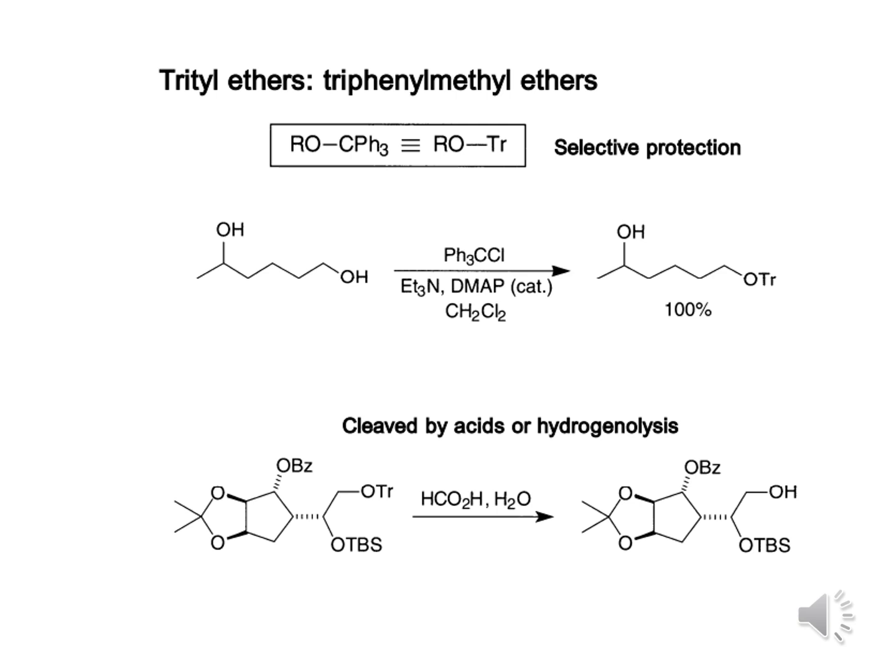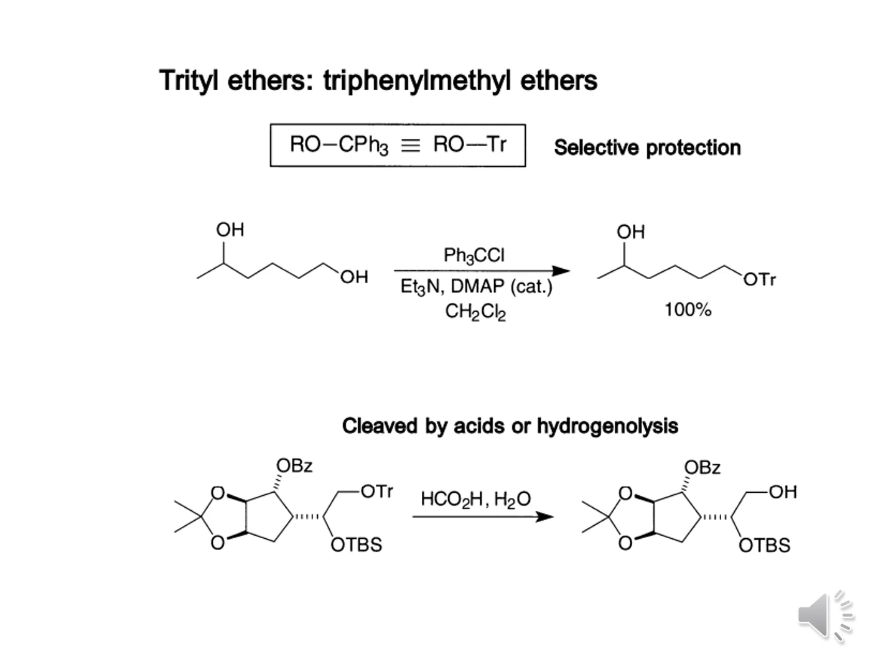triphenylmethyl chloride in presence of triethylamine and DMAP as a catalyst or base in dichloromethane solvent. So as we know that primary alcohol is more reactive than secondary alcohol, obviously the primary alcohol goes for the protection, and we are getting secondary alcohol. This should not protect the secondary alcohol. 100% conversion with the primary alcohol protection.